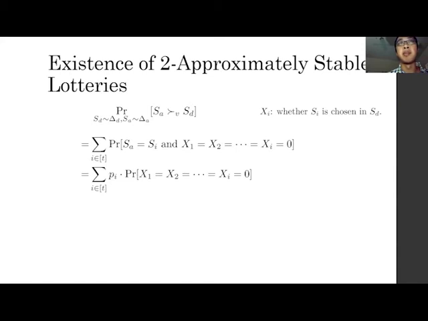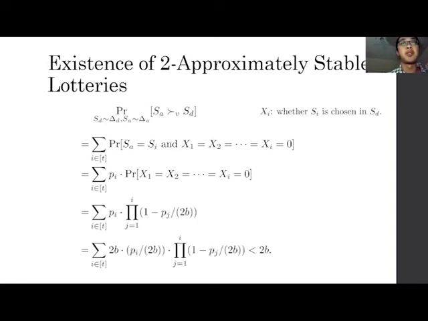And because the probability that SA equals Si equals Pi, we can rewrite the previous line as this. And then because our procedure is to select each Si with probability Pi over 2B, we can further rewrite the formula to this.